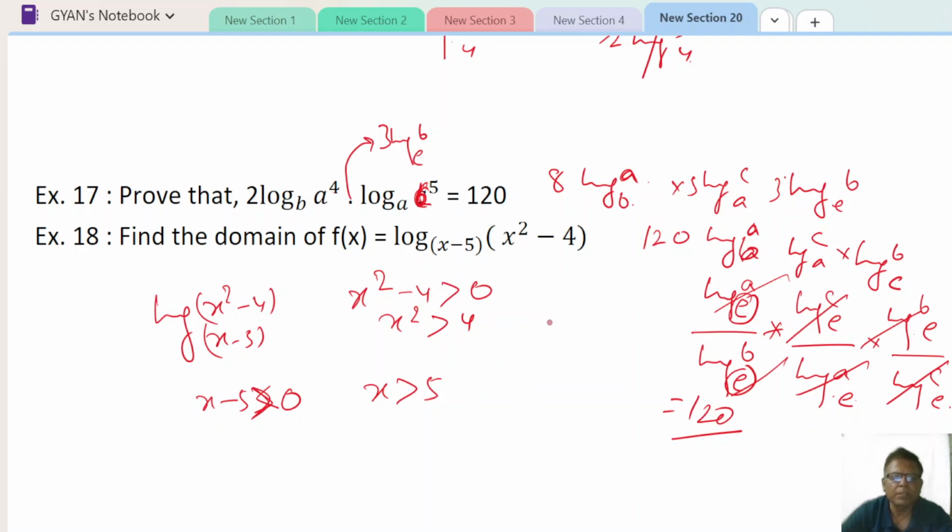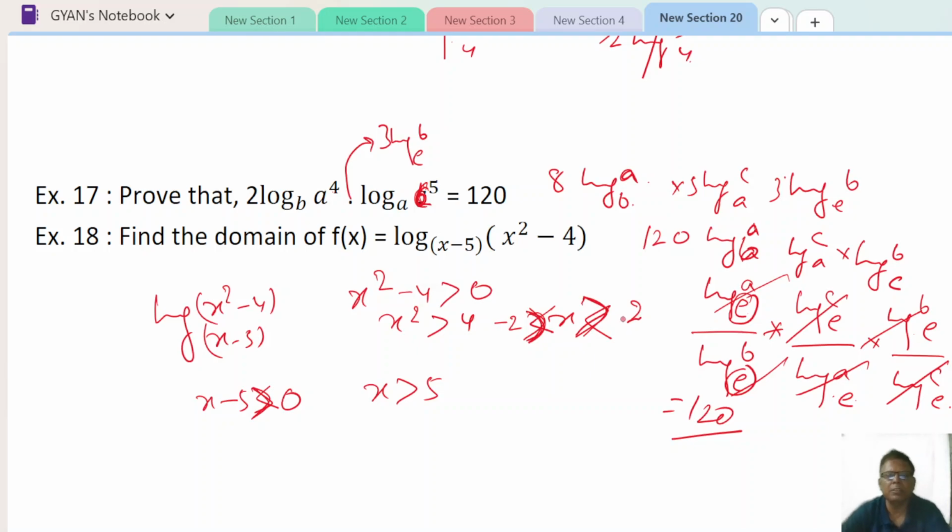That means x should be less than minus 2, and x should be greater than 2.